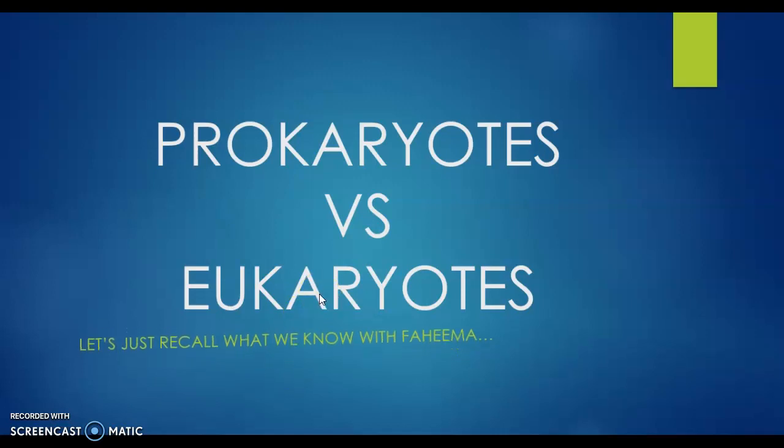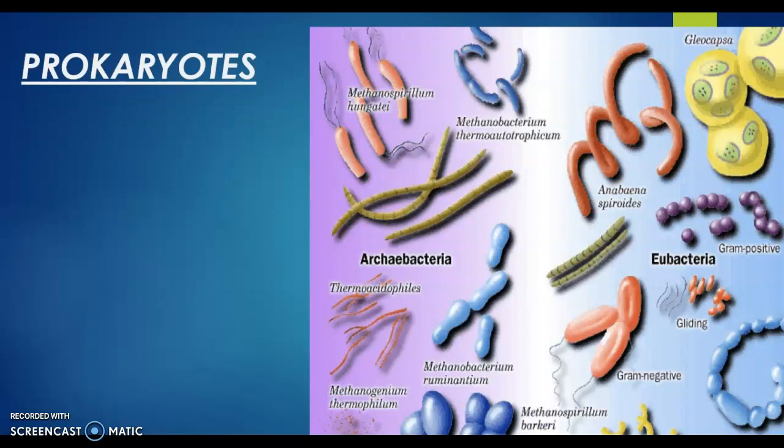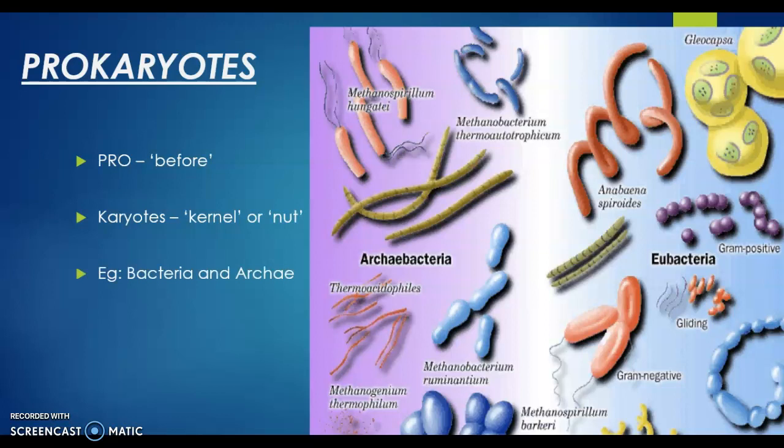So what is a prokaryote? The term prokaryote itself denotes the meaning. Pro means before. Okay. And the term karyote emerged from the term karyon. Karyon means kernel or nut or nucleus. That means prokaryotes are before the nucleus.